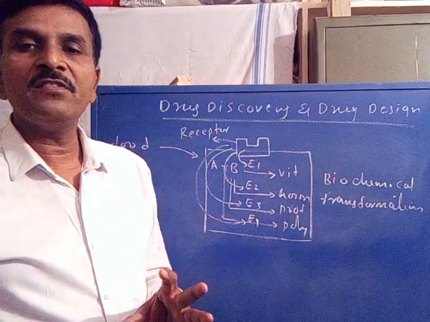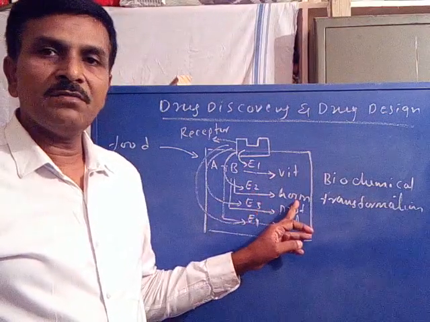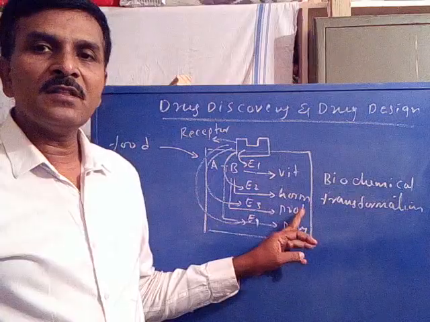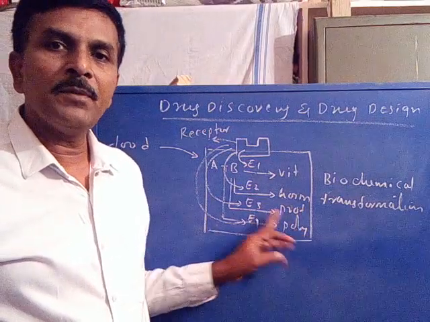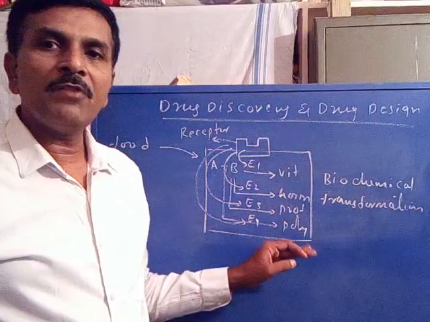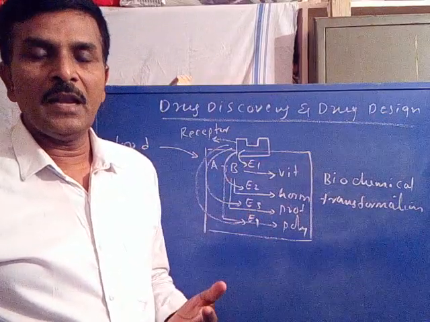The same situation is applicable for the E2 enzyme for the synthesis of hormone, E3 enzyme for the synthesis of protein, E4 enzyme for the synthesis of polypeptide, and so on, for the synthesis of either hormone or any other growth material.